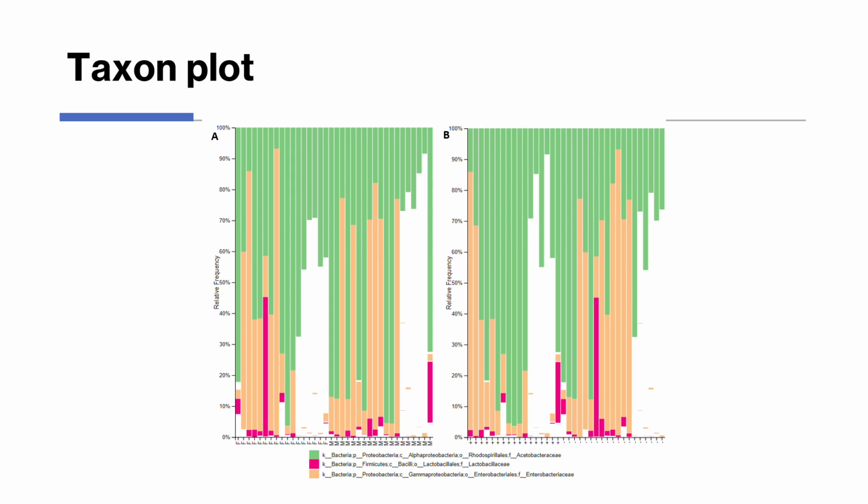However, in panel B, we see that flies with live yeasts have a greater abundance of this green color here. This is acetic acid bacteria, while flies without live yeast have a greater abundance of these tan and pink colors. These are enterobacteria and lactic acid bacteria. So in alpha diversity, it appears that there is an effect for the yeast.